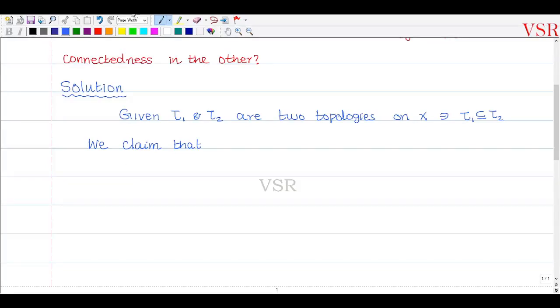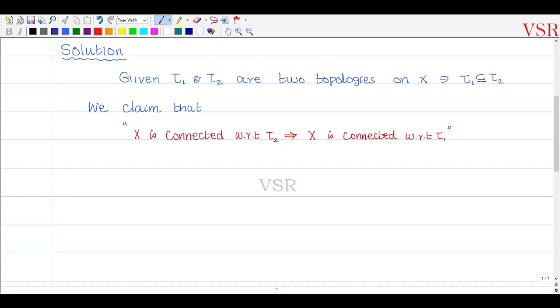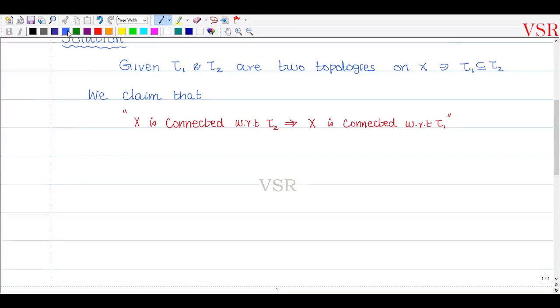capital X is connected with respect to tau2 implies that capital X is connected with respect to tau1. So this is what we want to show. And for the converse not being true, we will give an example. So let us assume that